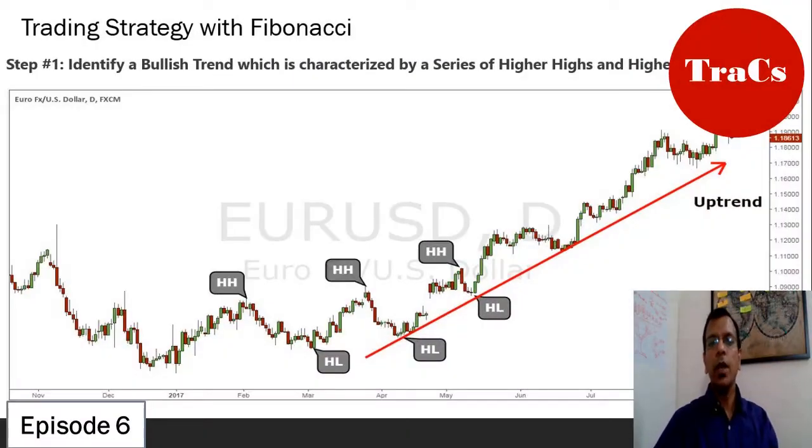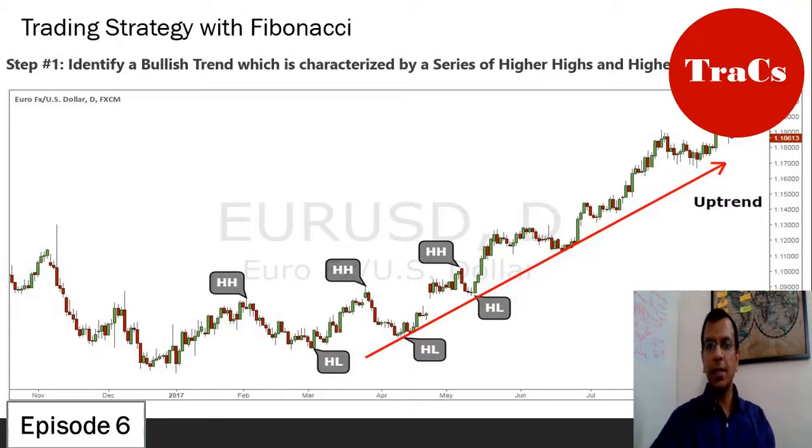It's time we now look at a strategy which is defined based on the Fibonacci golden ratios. So let's see how it goes. Step 1, as I have always said in all my videos, is to identify the trend. And how do we identify a trend? With higher highs and higher lows.